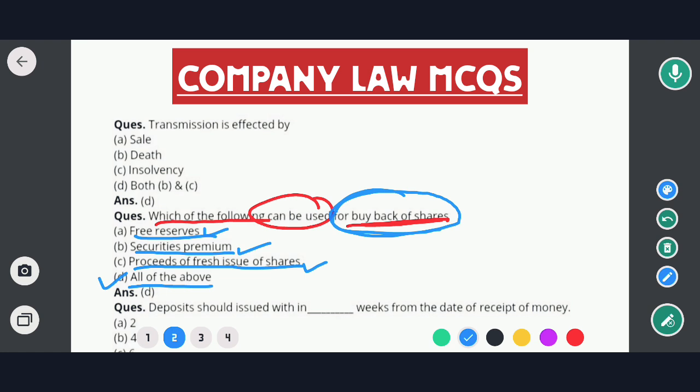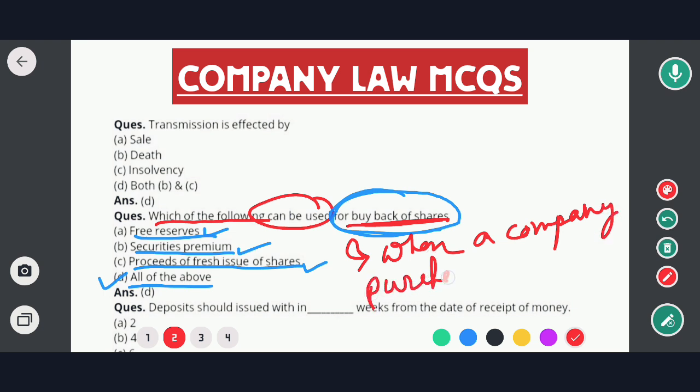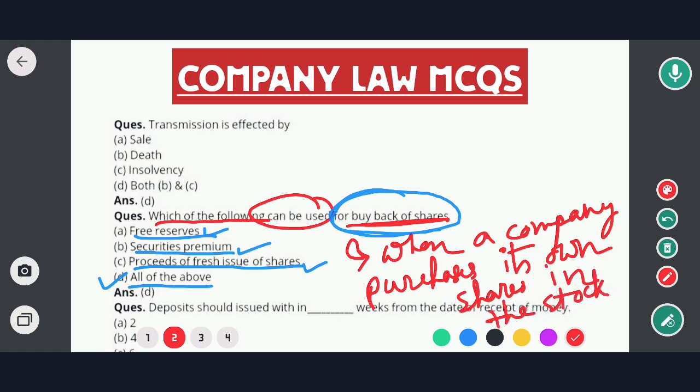That means when a company purchases its own share in the stock market, it is called buyback of shares.